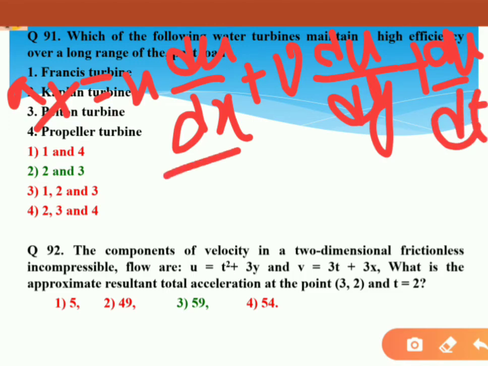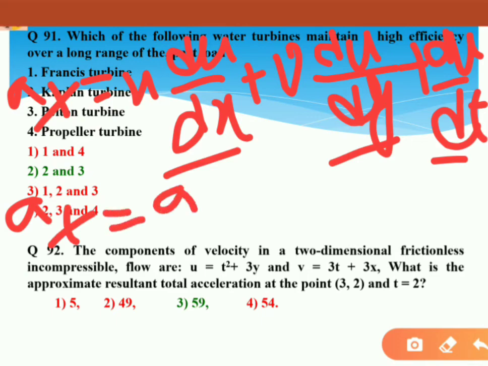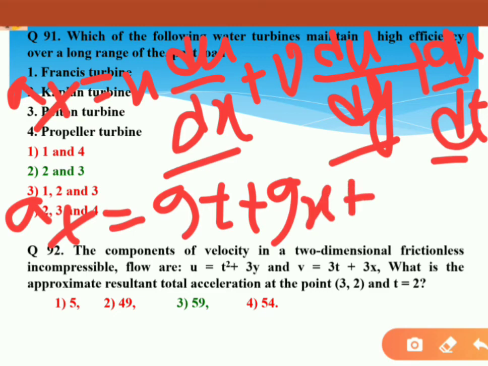So after differentiating ∂u/∂x, ∂u/∂y and ∂u/∂t, ultimately we will find the value of ax is 9x plus 11t.